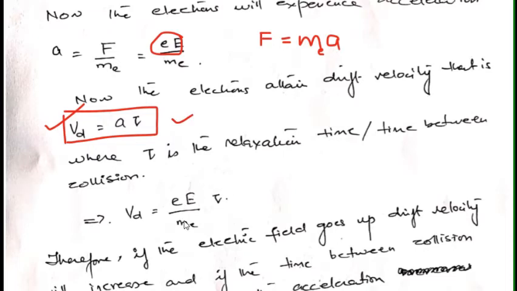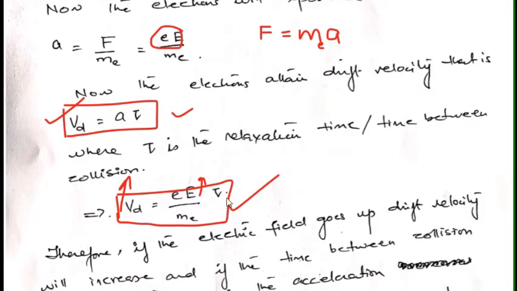But if additional information is given, that is the charge on the electron or electric field, mass of the electron, then we can use this equation to calculate our drift velocity, that is Vd is equal to e, capital E over me into tau. Therefore, from this relationship we can see that if the electric field goes up, the drift velocity will increase, and there is a direct relationship between the drift velocity and the electric field.